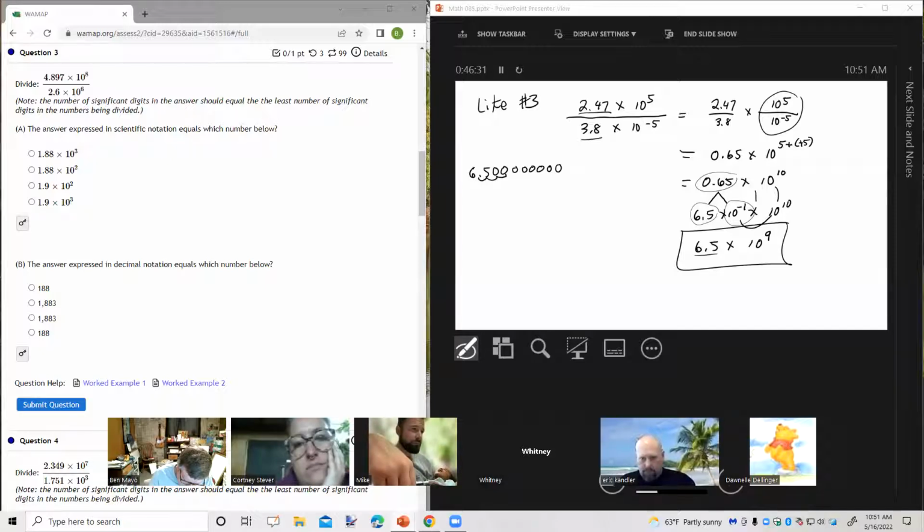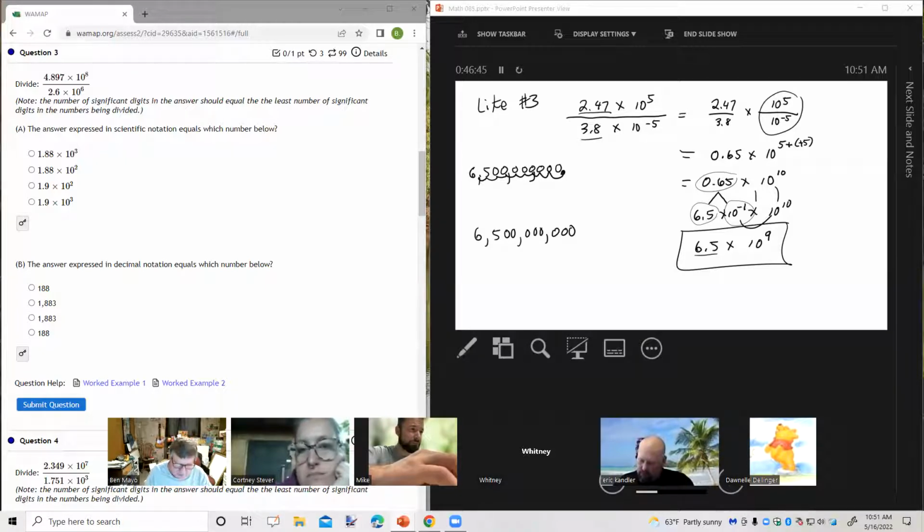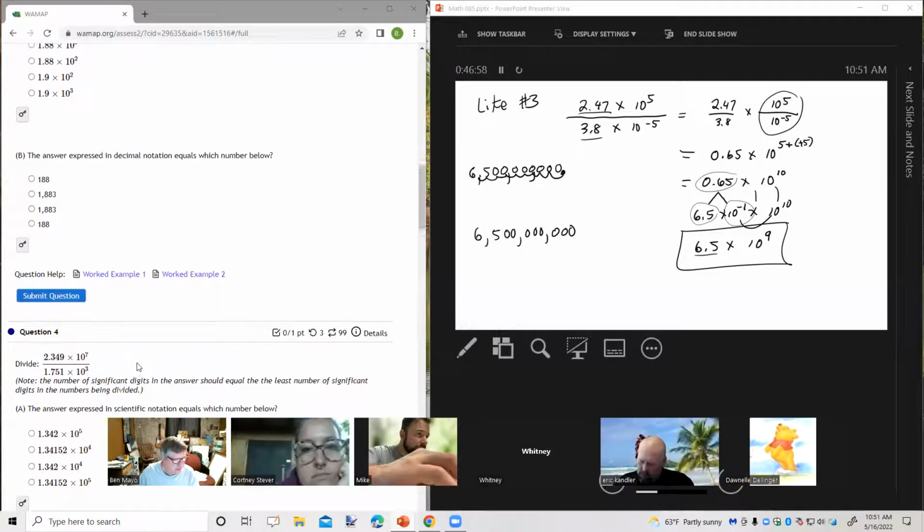1, 2, 3, 4, 5, 6, 7, 8, 9, comma, comma, comma. So 6, 5, 0, 0, comma, 0, 0, 0, comma, 0, 0, 0, comma, 0, 0, 0. And that is what? Trillion, 6,500,000,000,000. Any questions about that? Okay, let's see here.